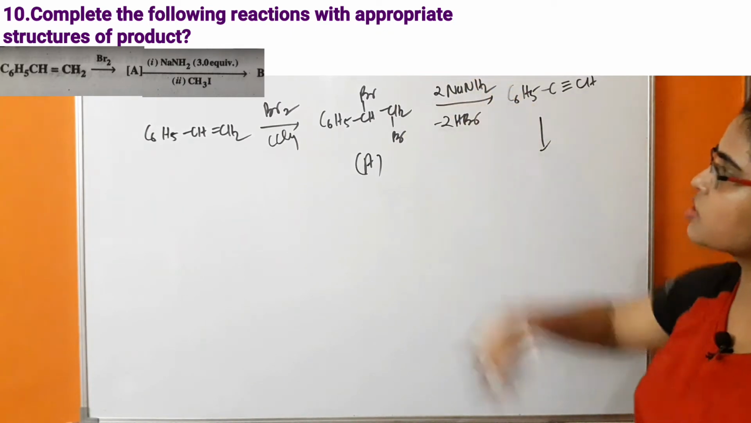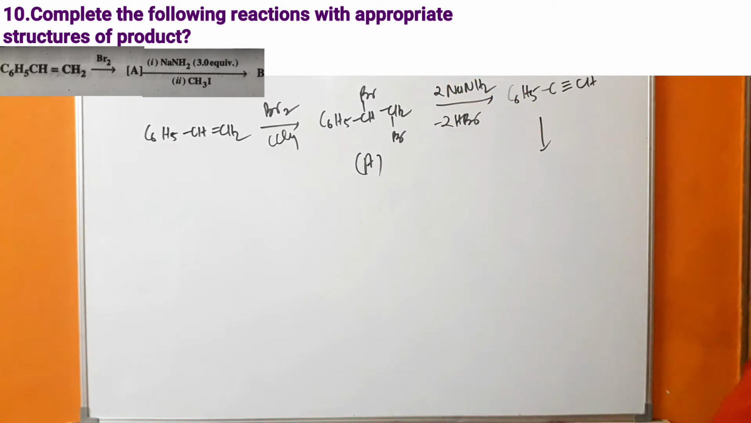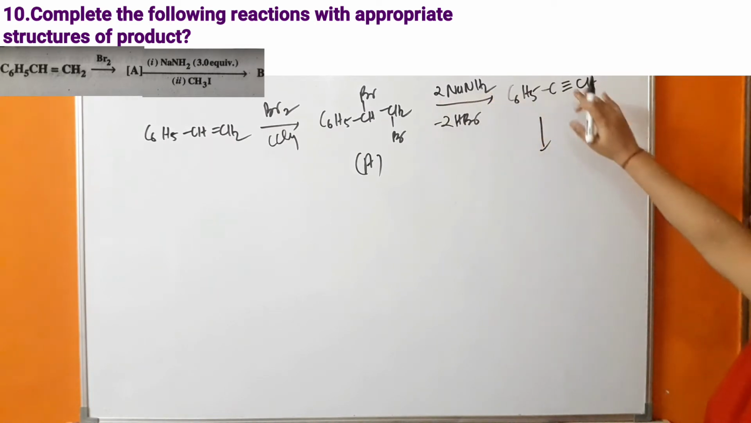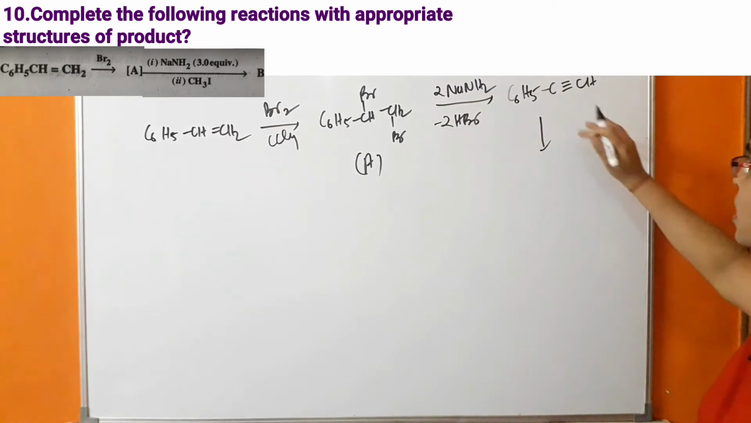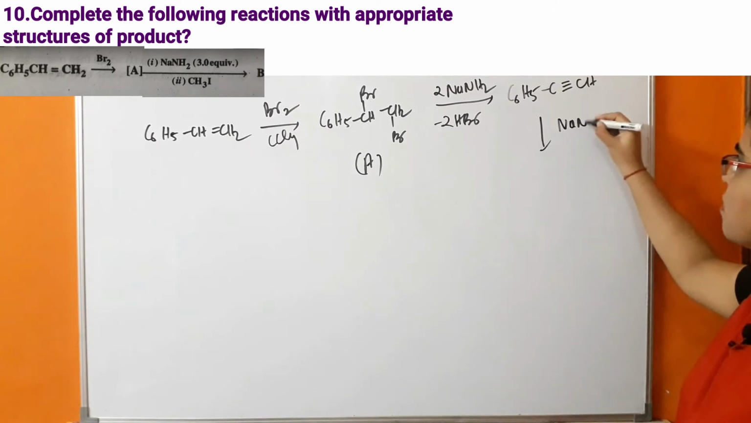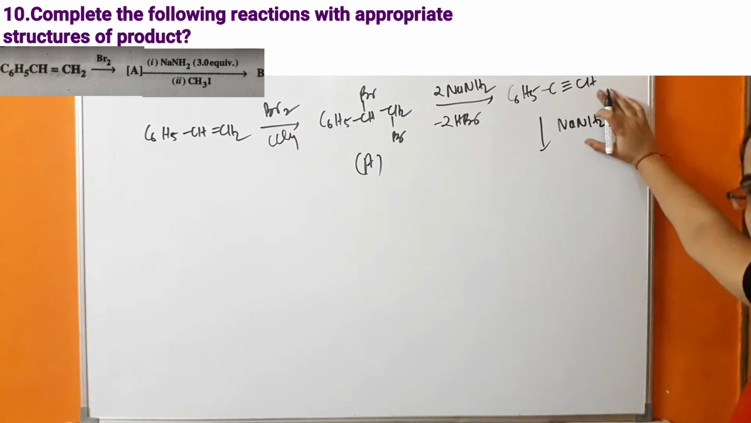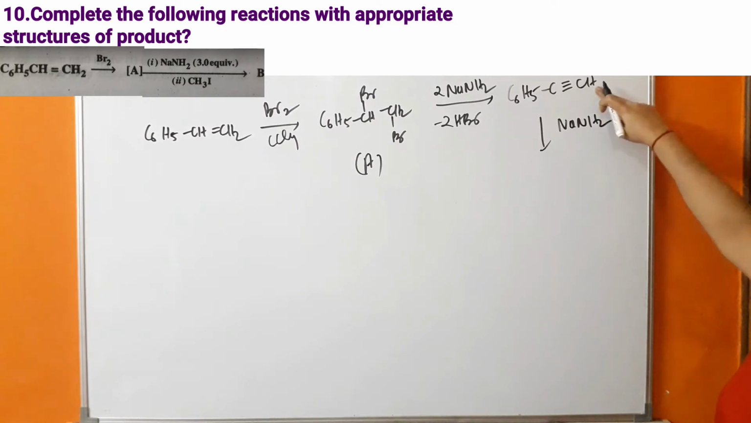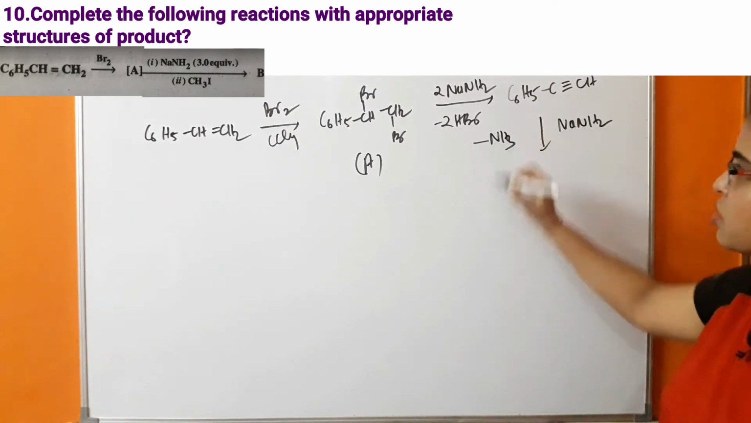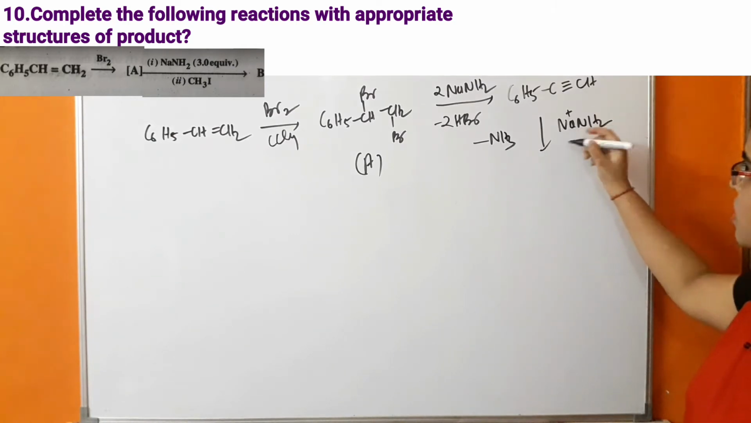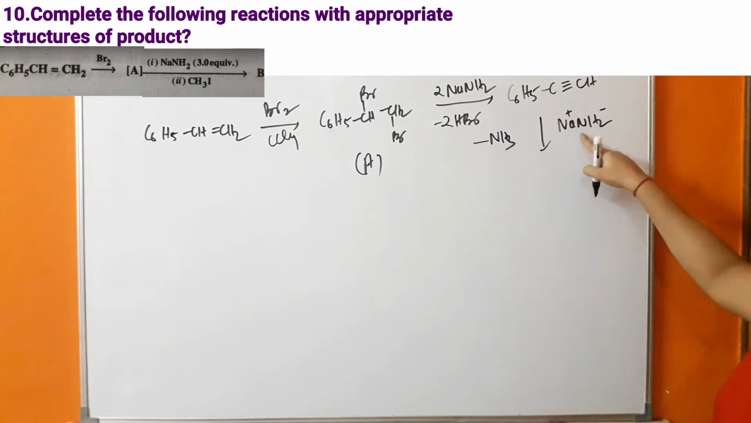Further, because in this reaction as represented in the question, 3 moles of NaNH2 are taken. So what is happening? We have taken 2 moles, by which the alkyne is formed. Further, this alkyne will react with another mole of NaNH2. We know that the hydrogen of the alkyne is very acidic. Because of that, this hydrogen will be removed. Because of that, NH3 will be formed, because positive charge is coming on the sodium and negative charge is coming on this NH2.